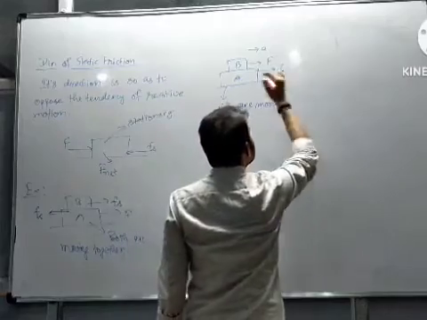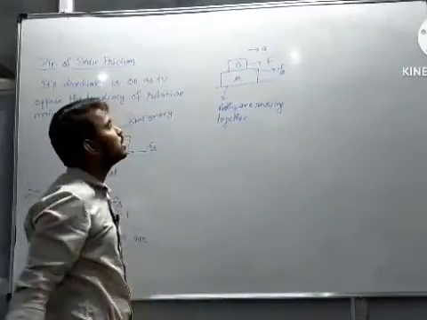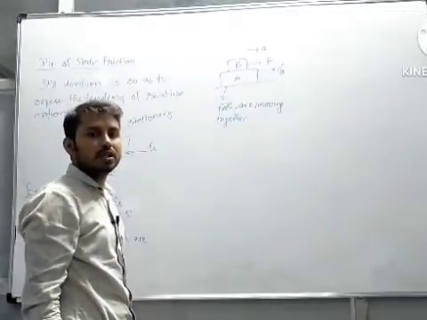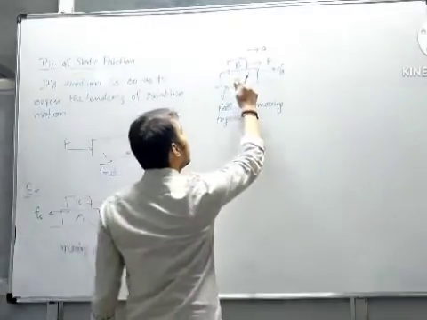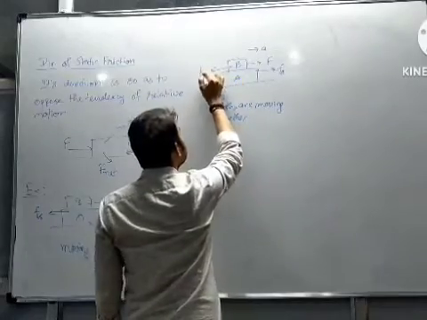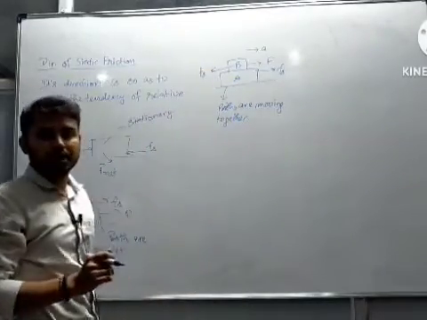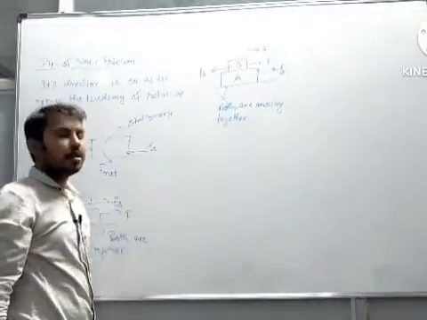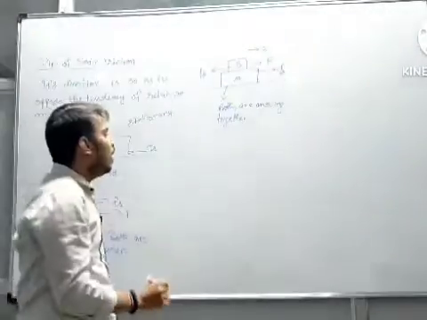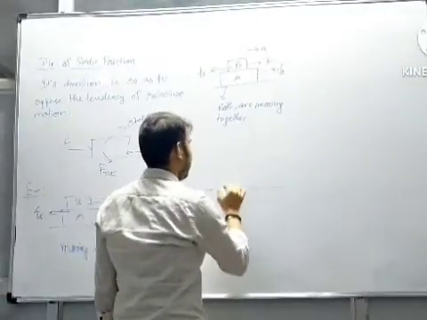So for block A to accelerate in the forward direction, there must be a force which is the static friction, obviously static friction. So the direction of static friction on the block A must be in the forward direction so as to accelerate the block A. And for block B, from Newton's third law, static friction must be in the backward direction. So in this way, we can write the direction of static friction on a body. We can take another example.